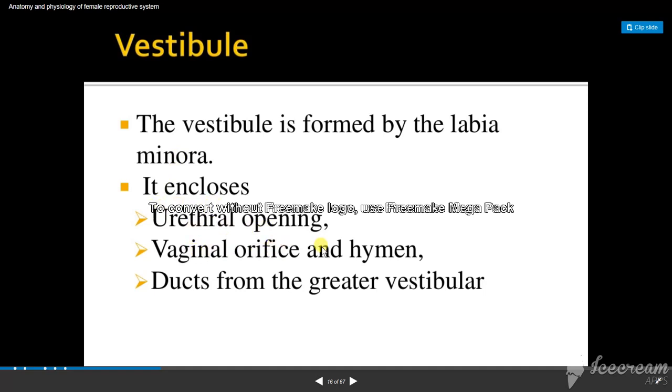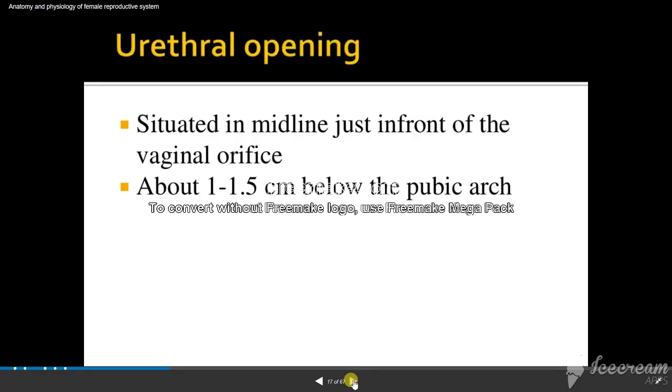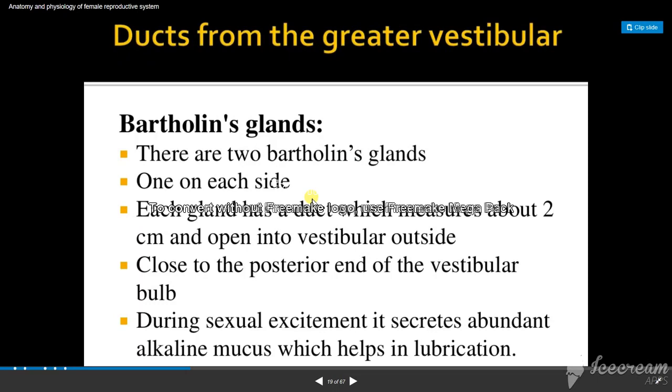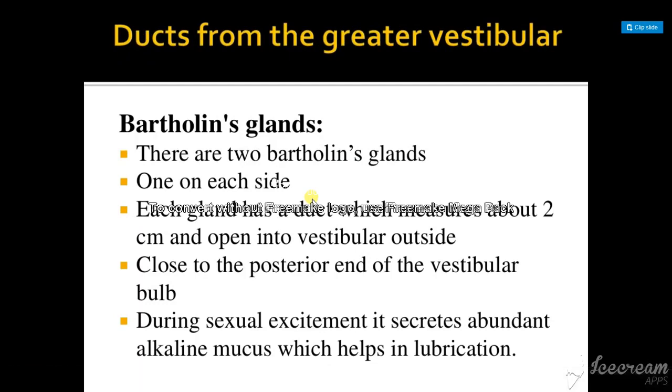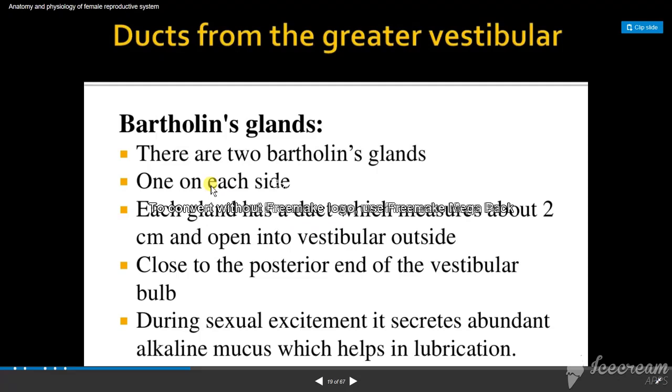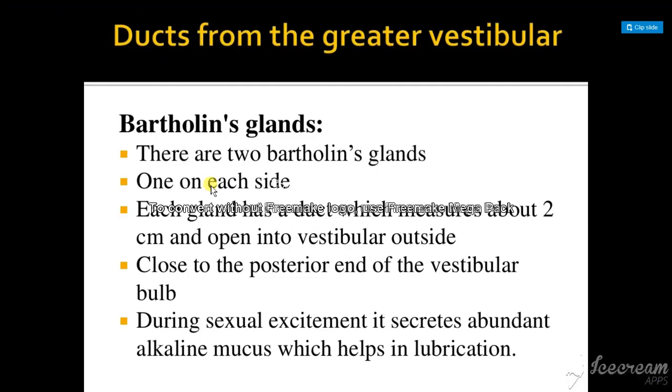Along the same line as the vaginal orifice, a small opening about 1 to 1.5 centimeters below the pubic arch. Now coming to the Bartholin glands, there are two Bartholin glands, one on each side. Just as we have two vaginal folds, we have two Bartholin glands present on the labia majora. Each gland has a duct of about 2 centimeters, close to the posterior end of the vestibular bulb.